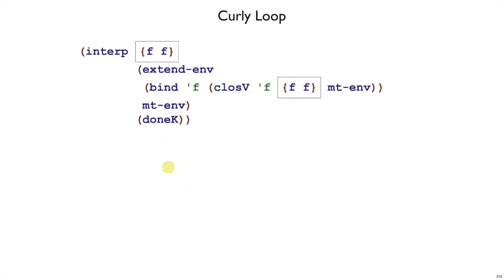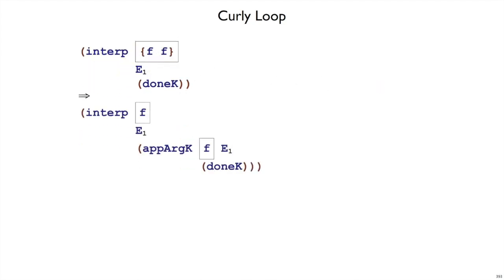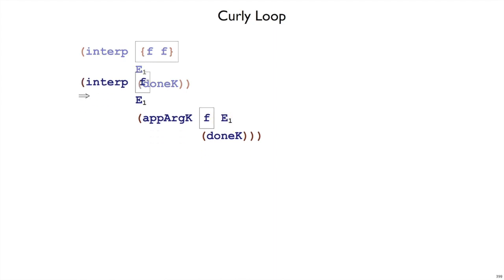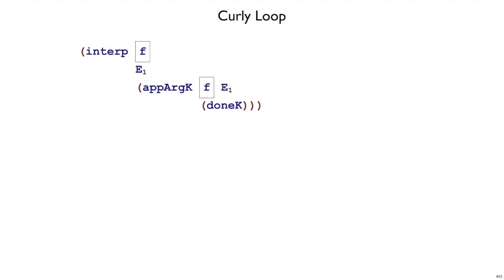Okay, what does interp do? Well, it starts evaluating the function expression, remembering the argument expression. We're going to keep writing this environment, so let's give it a short name, E1. That means that we are currently interpreting f applied to f in E1, and now interp is going to start evaluating the function expression with the current environment, remembering the argument expression, right? That's this f in the current environment. I know it's taking a while, but we're getting to the punchline.